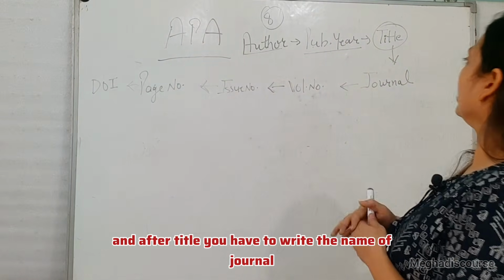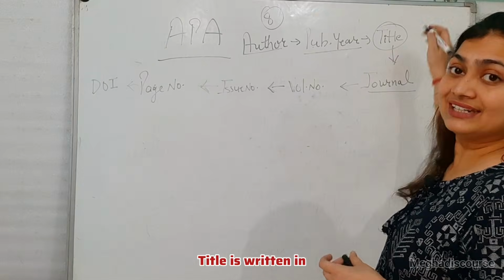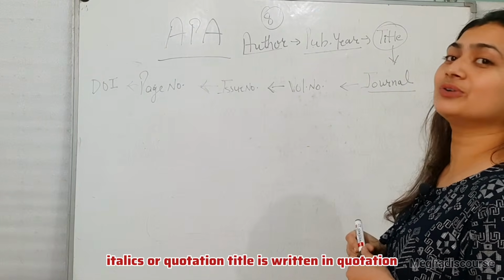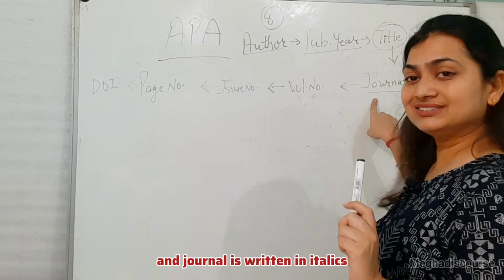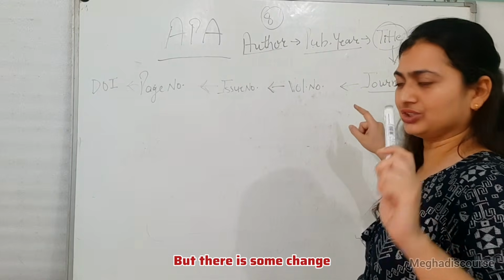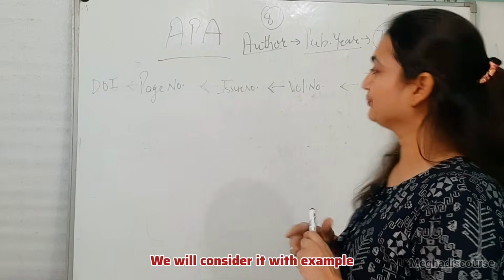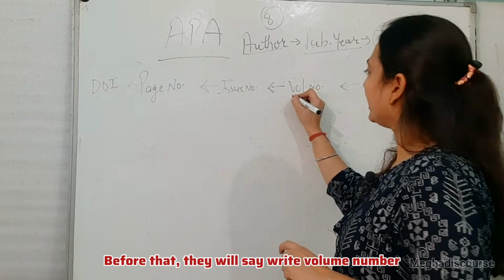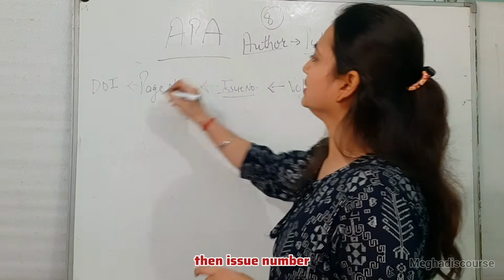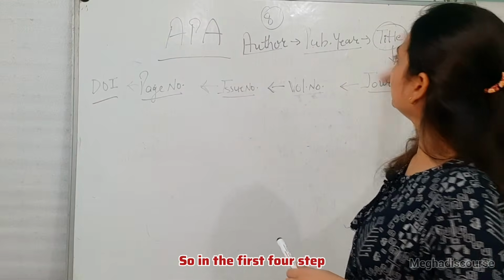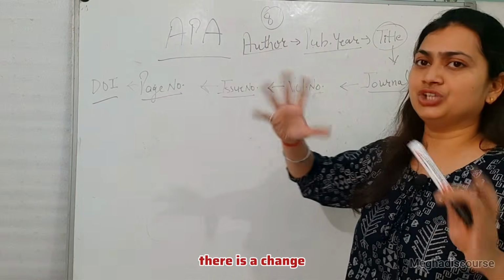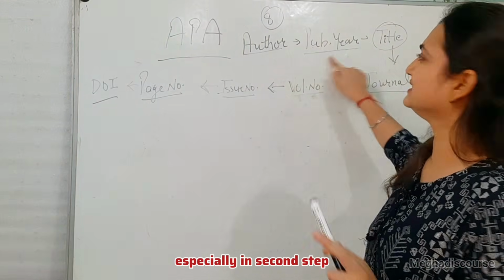And after the title, you have to write the name of the journal. In MLA, the title is written in quotation and the journal is written in italics. But there is some change. We will consider it with an example. Before that, they will say write the volume number, then issue number, then page number, then DOI. Okay, this is simple. So in the first 4 steps there is a change, especially in the second step.